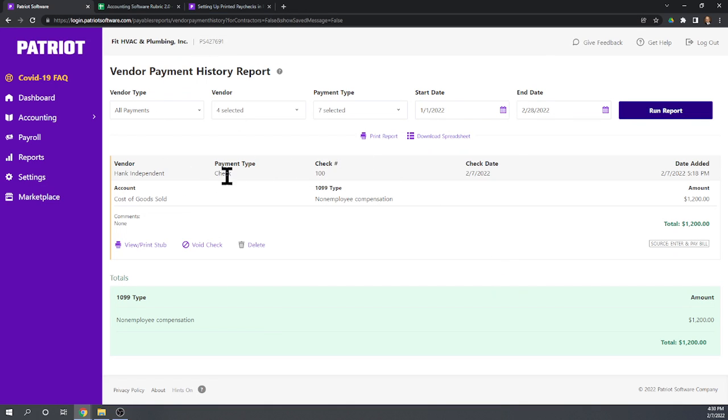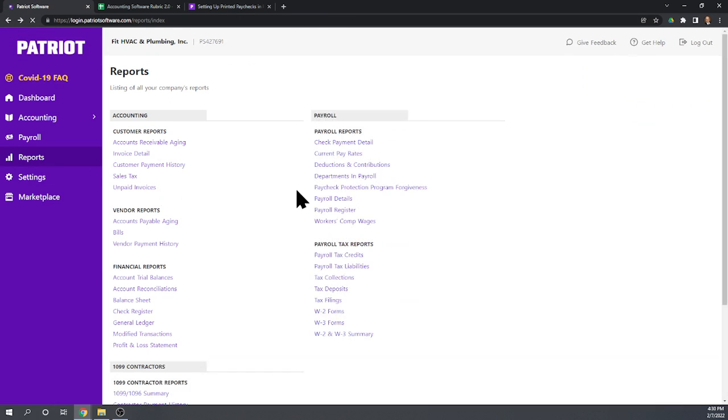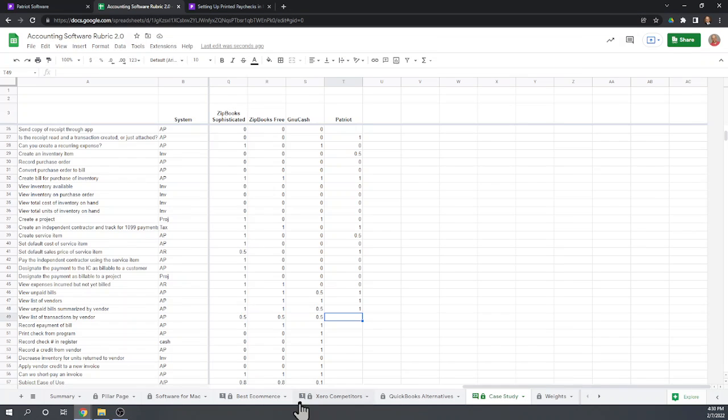So I'm going to say no. We cannot do a report that has all of the transactions. We can run reports for each separate type of transaction to vendors, but I would like a report with all of the transactions. So I'm going to give it half a point, because you can see everything in separate reports, but I would prefer it to be one report.